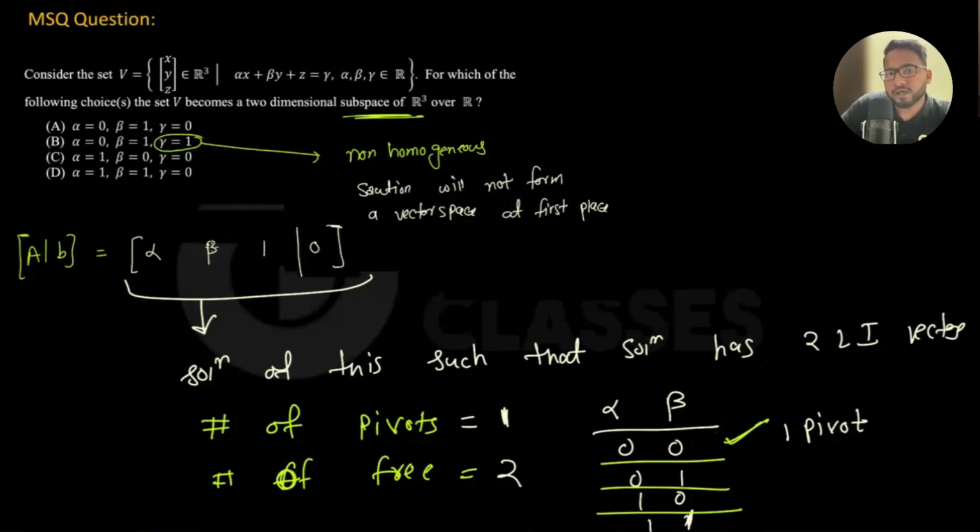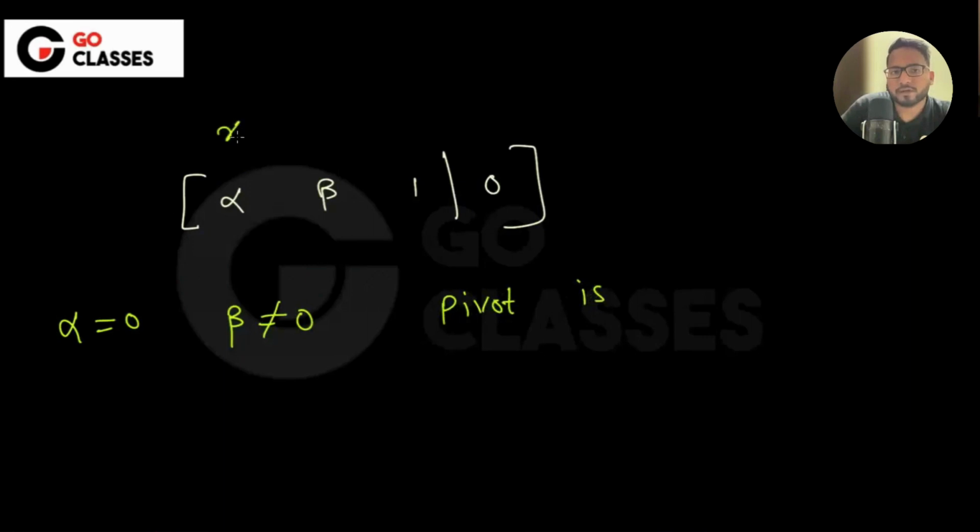See, what I'm trying to say here is that if alpha is zero, then this will be the pivot. If this is the augmented matrix that you have, alpha, beta, one and zero, right? Then if alpha is zero and beta is not zero, let's suppose I call the columns X, Y, Z. Then the pivot is the second column, which is Y, right?